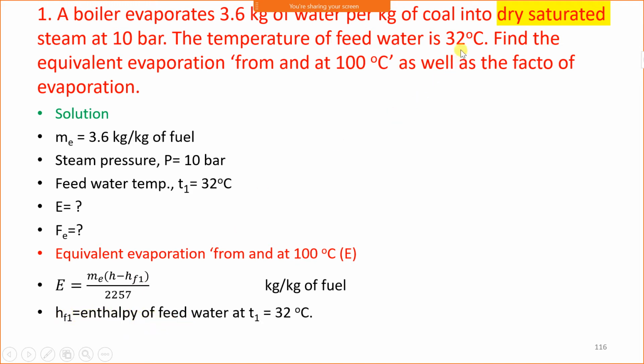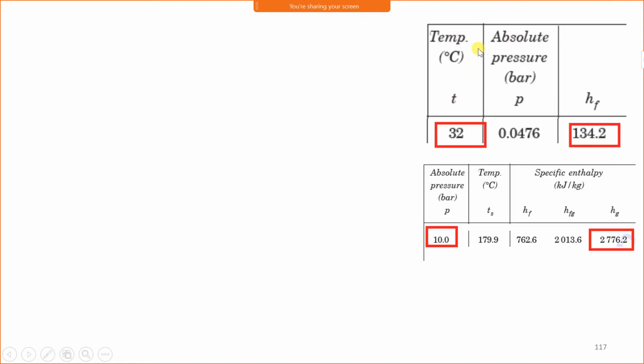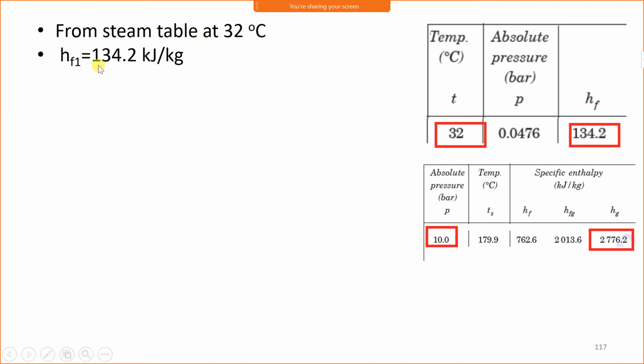Feed water temperature is 32 degrees Celsius. Therefore from the steam table at 32 degrees Celsius, the value of HF is 134.2, so HF1 is equal to 134.2 kJ per kg.